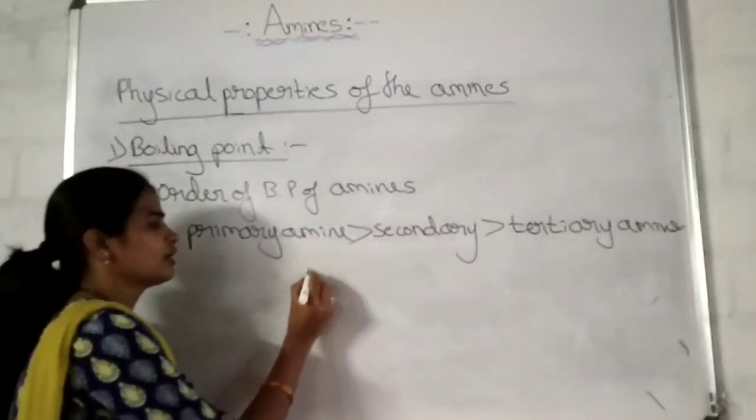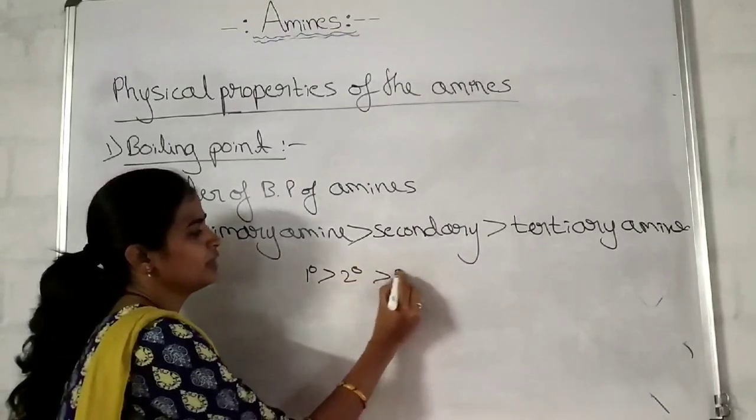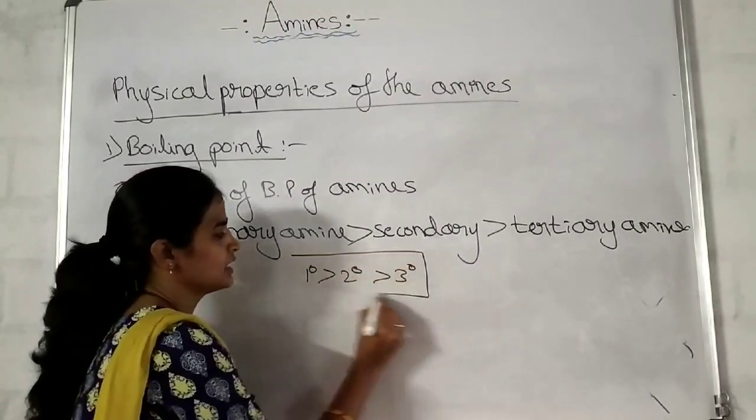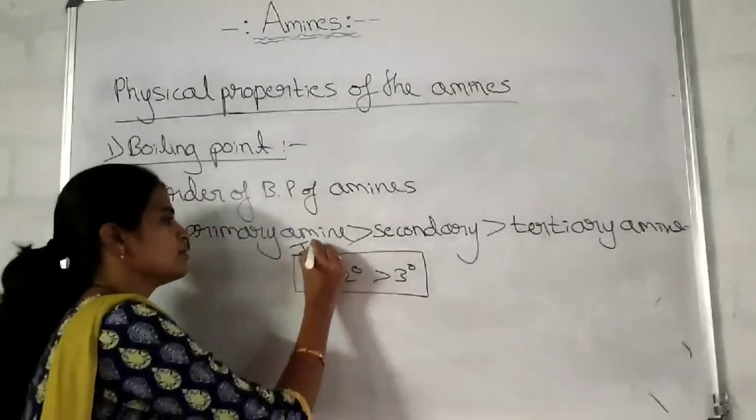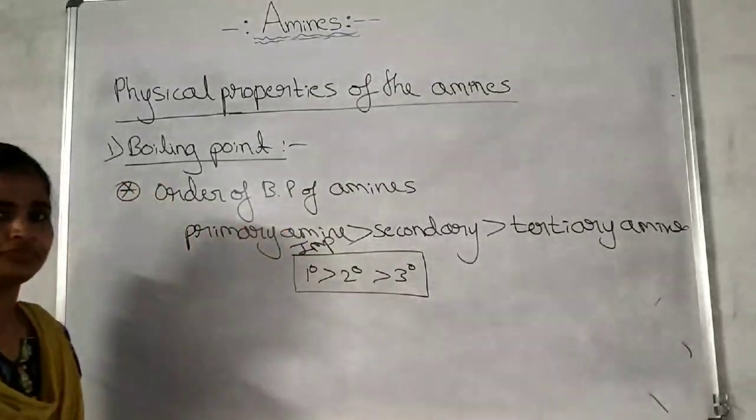Therefore, the order of boiling point is primary greater than secondary, greater than tertiary. Okay, it is an important point to be remembered.